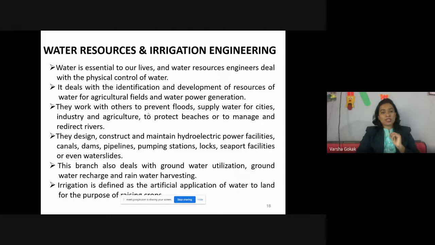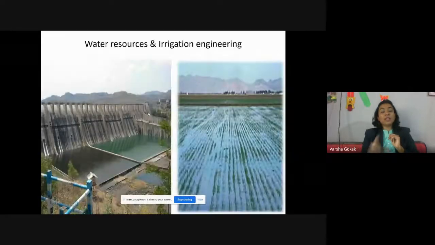Then comes water resources and irrigation engineering, where you will be dealing with reservoirs. Dam is a reservoir. What is a reservoir? I will store the water for the basic purposes of humankind. It is a big tank, right? Examples are dams, like Rakaskop Dam, Hidkal Dam, right? So these dams are what? They are reservoirs. We are storing the water over there, and that water will be supplied to the people throughout the year, apart from the rainy seasons, for their daily usage, right? So that is all about water resources.